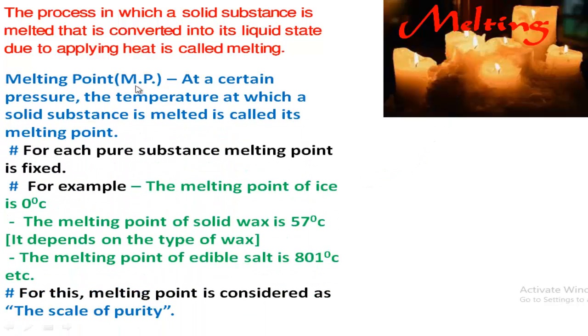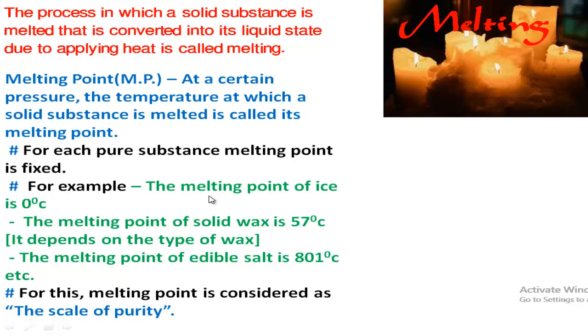Now, melting point. At a certain pressure, the temperature at which a solid substance is melted is called its melting point. That means at a certain pressure, the temperature at which a solid substance starts to convert into its liquid state, that specific temperature is known as melting point. Melting point is actually a specific temperature. For each pure substance, melting point is fixed.